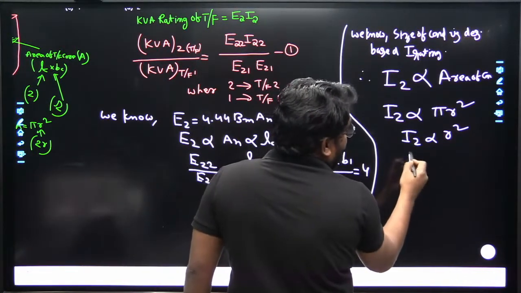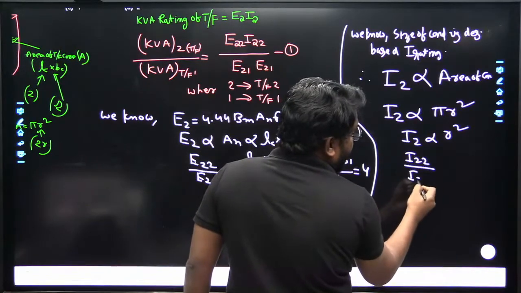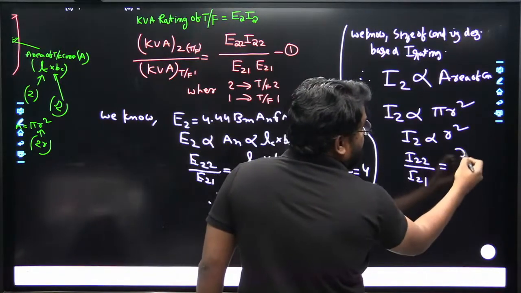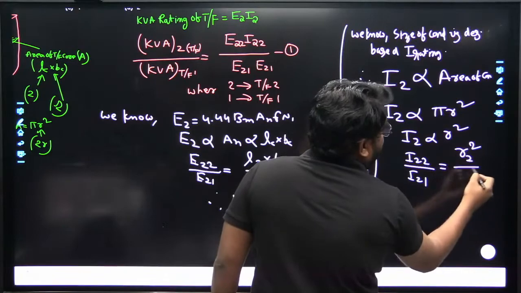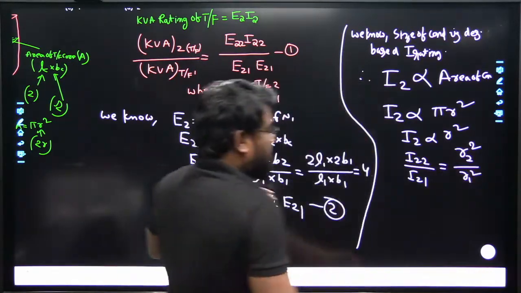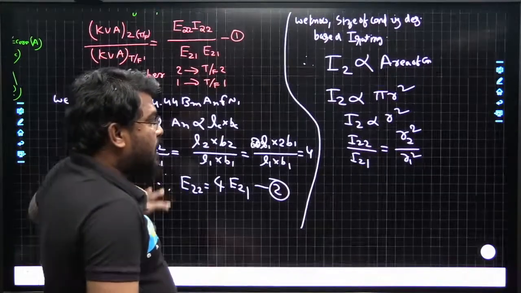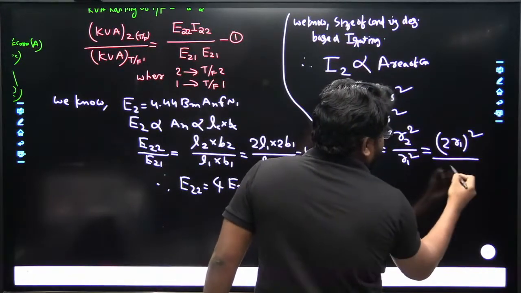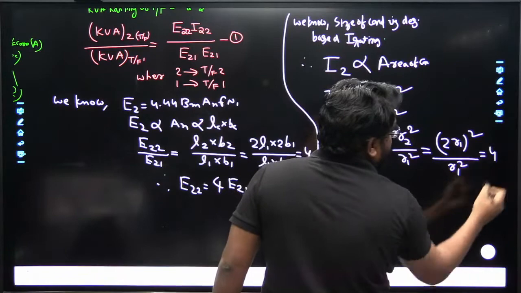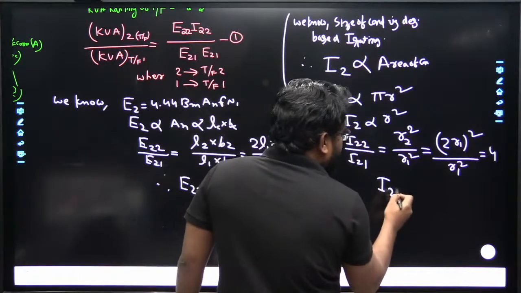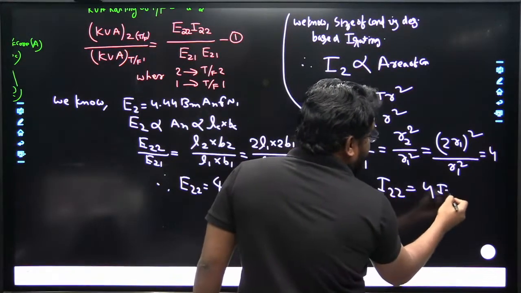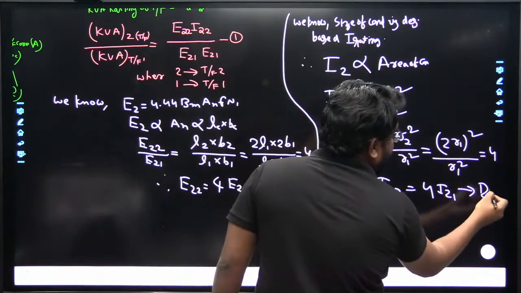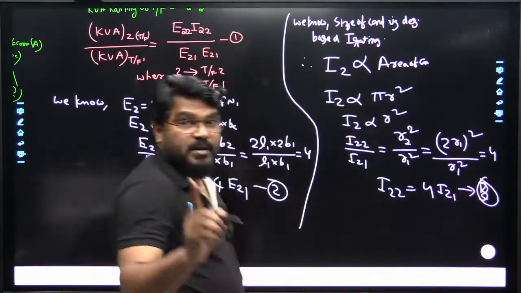Now I2 2 divided by I2 1 is equal to R2 square divided by R1 square. Simplifying, R2 square is 2 times R1 square, so 2 times R1 square divided by R1 square is equal to 4. So I2 2 is equal to 4 times I2 1. This is equation 3.